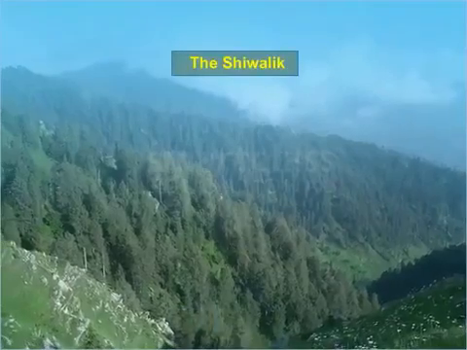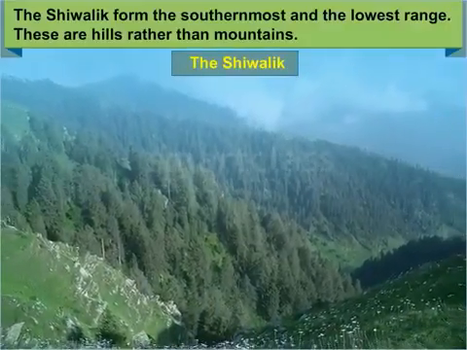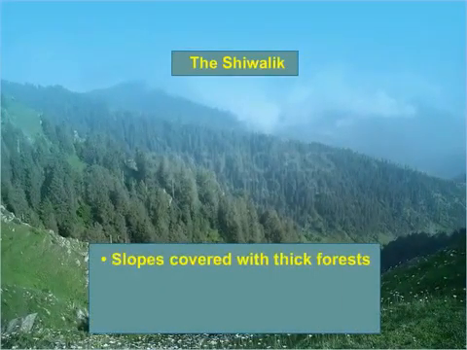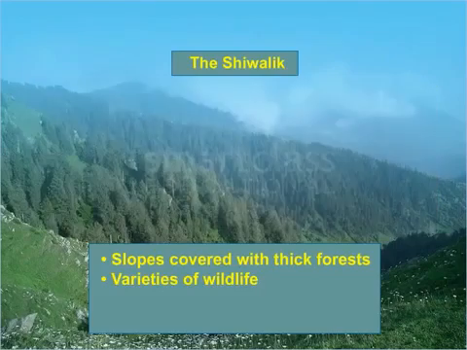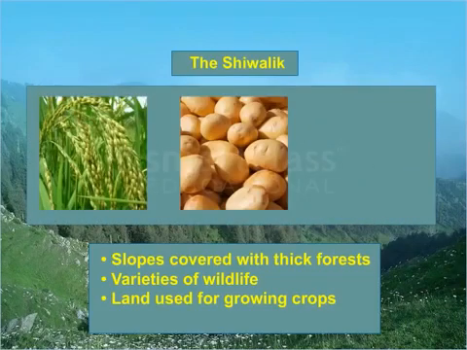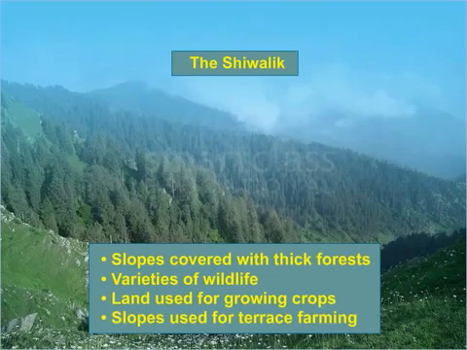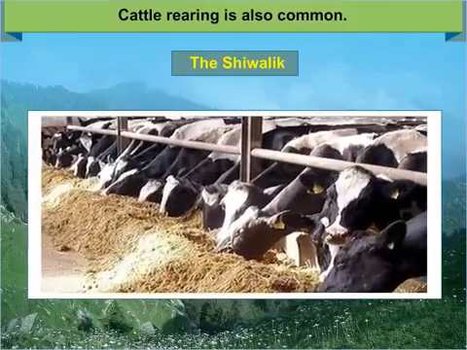The Shivalik. The Shivalik form the southernmost and the lowest range. These are hills rather than mountains. The slopes are covered with thick forests and many varieties of wildlife are found here. Much of the land is used for growing crops such as rice, potatoes and maize. The slopes of these hills are used for terrace farming, building a series of steps in the slopes of hills for growing crops. Cattle rearing is also common.